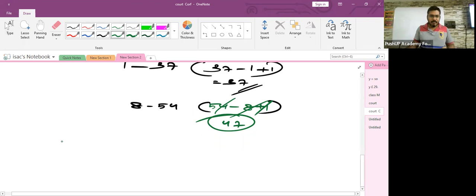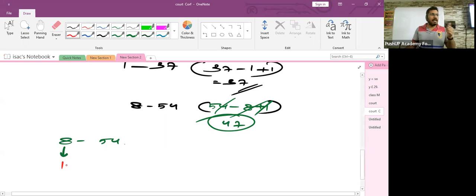Okay, children, when I say the roll number of the students in your class is from 8 to 54, please remember, you are counting this child whose roll number is exactly 8, isn't it? So the child who has got the roll number 8 has to be counted, isn't it?